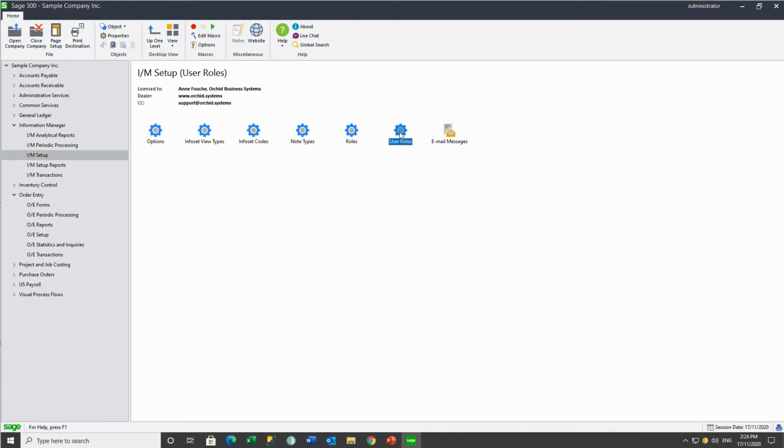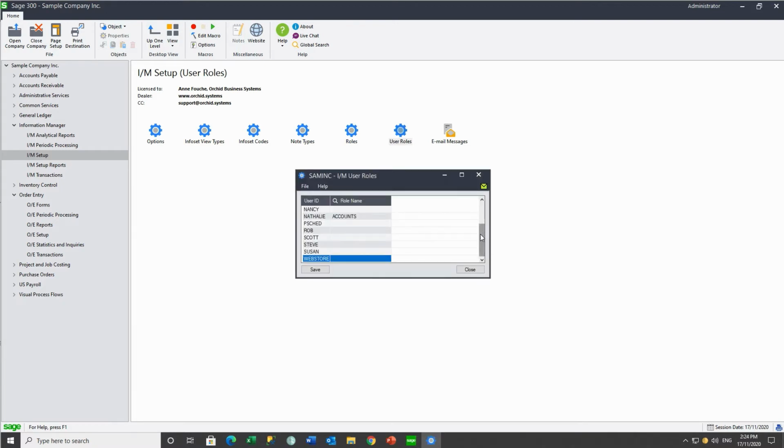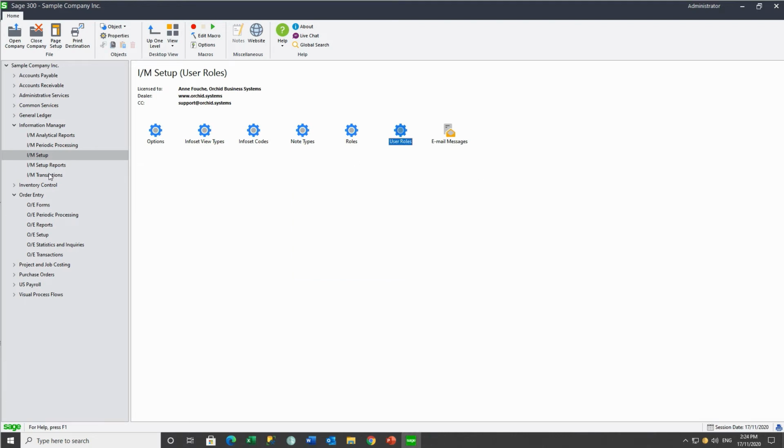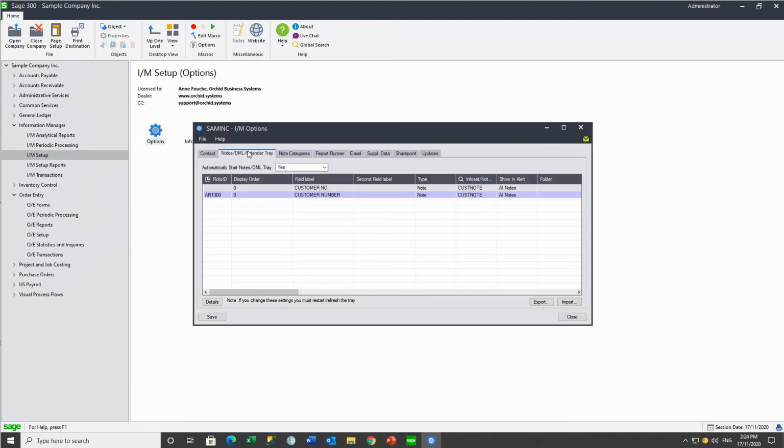And previously we had assigned users to roles. Having created the note type, we now go and configure the note type in our options for the order entry screen, and now we should consider the display order.